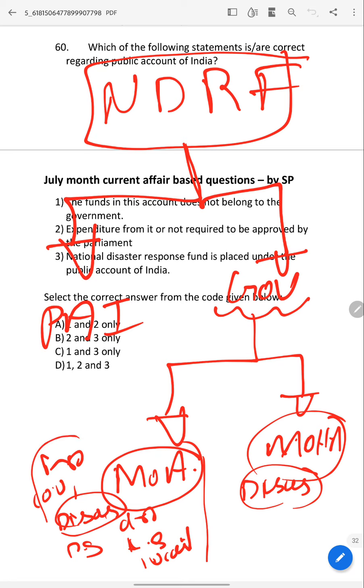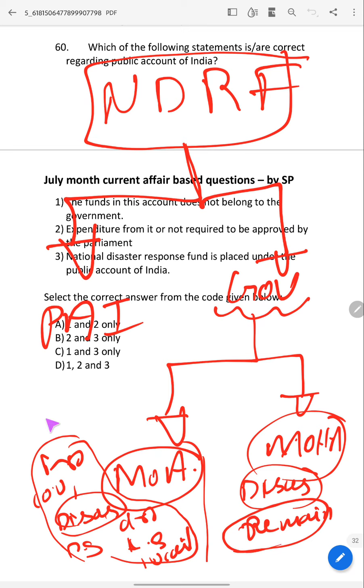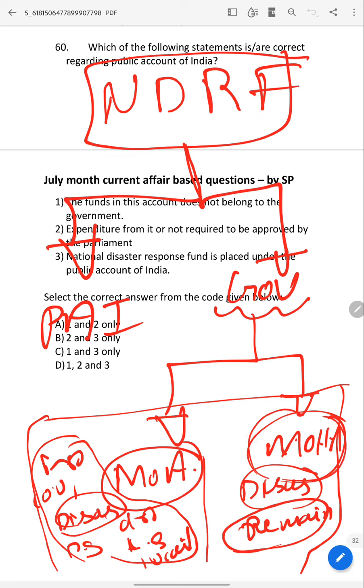All these things come under the Ministry of Agriculture, and whatever is left will come under the Home Affairs Ministry. If UPSC asks this, this is the most difficult question, because many people would not have known this difference. Everybody may think that it will come under the Ministry of Home Affairs.